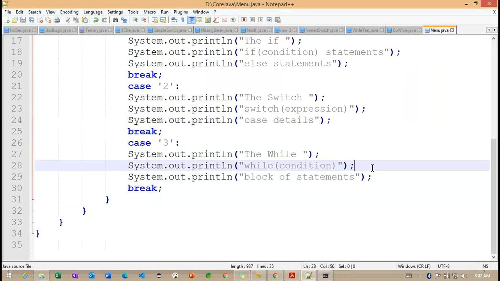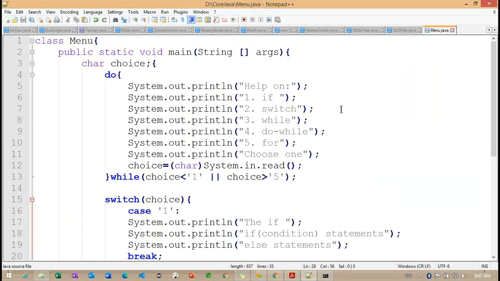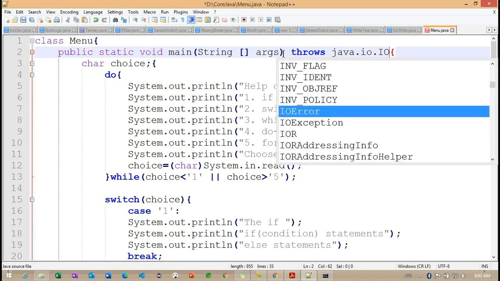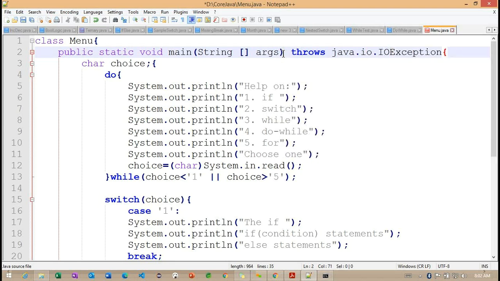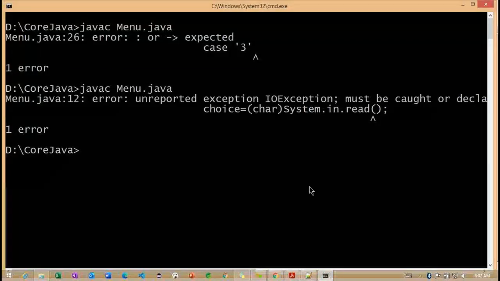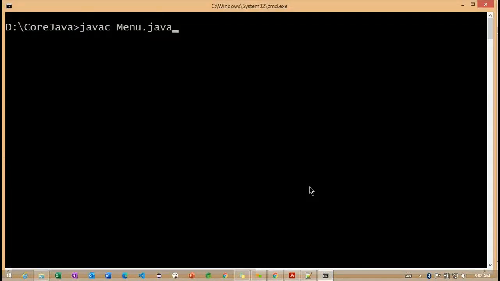Let me handle it with the help of throws. We'll see later how exactly throws works. java.io.IOException here. Compile one more time.